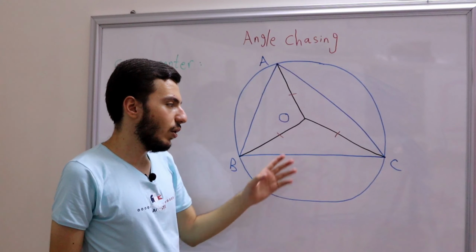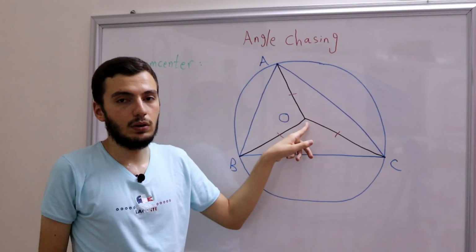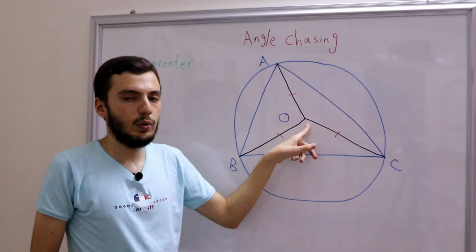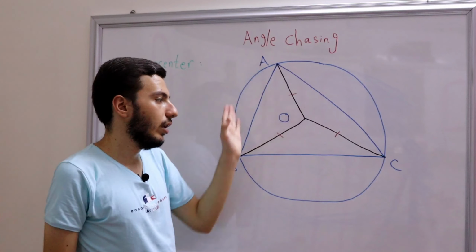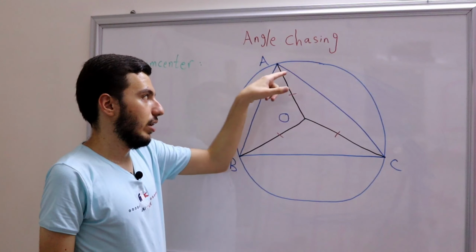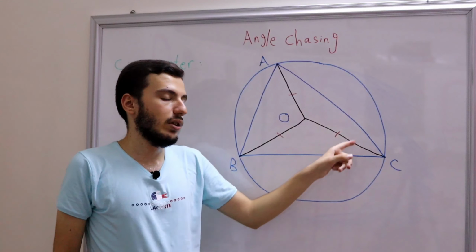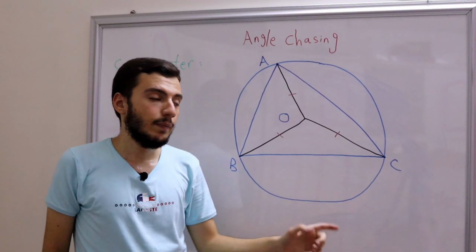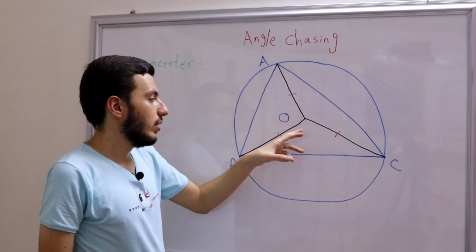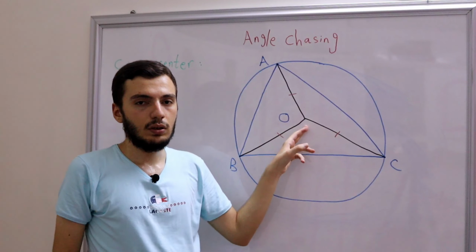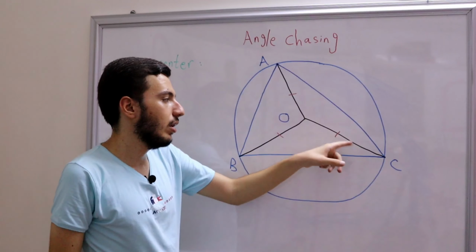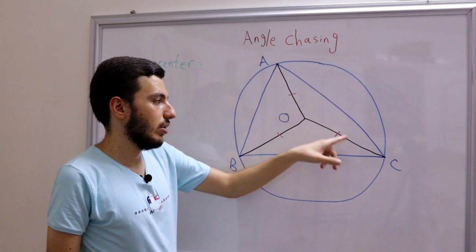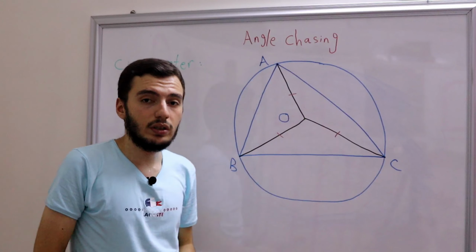All right. So now, first of all, let's aim for this angle. We need to find this angle. Of course, we will find it in terms of the angles of the triangle ABC. So actually, this angle is A, this angle is B, and this angle is C, with capital letters, of course. Okay, so let's find this angle. So how can we find this angle? Well, let's first of all simply, because this triangle is isosceles, put that this angle is the same as this angle. So let's call it X.